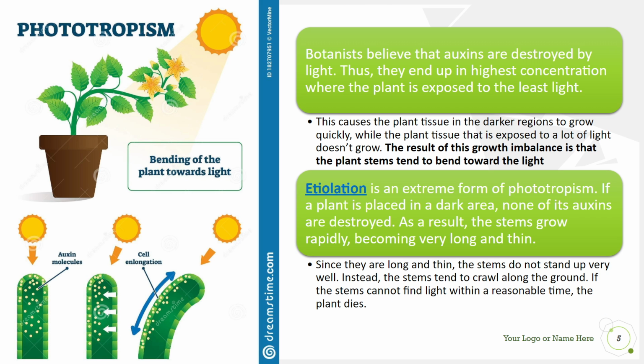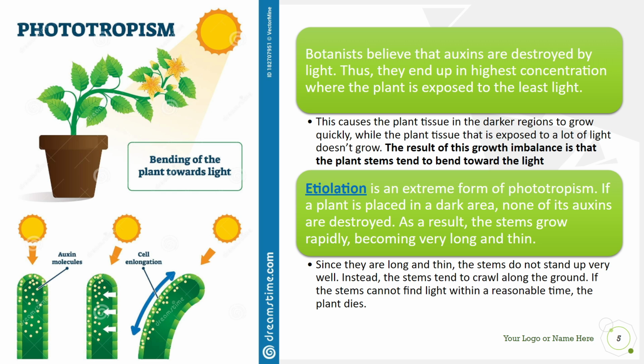The auxins accumulate in areas where we see increased cell elongation. In this case, we see auxins accumulate in areas where there is less light because we think that auxins are destroyed by light. So they end up in higher concentrations on areas that are further away, but those areas further away via elongation actually turn the stem or the shoot system towards light. So we see this growth imbalance that bends plant stems.